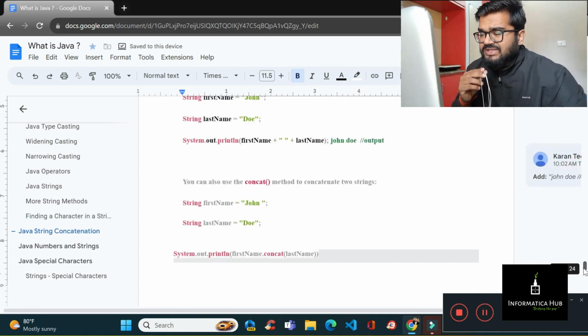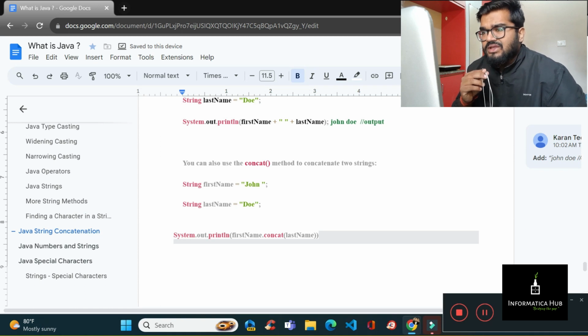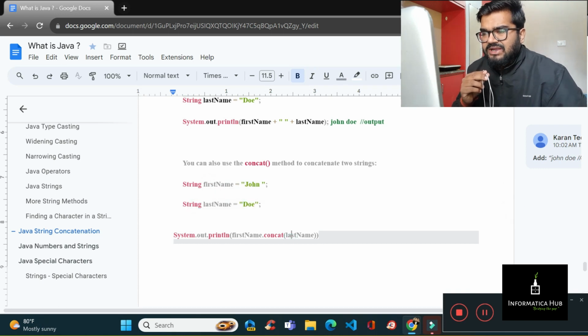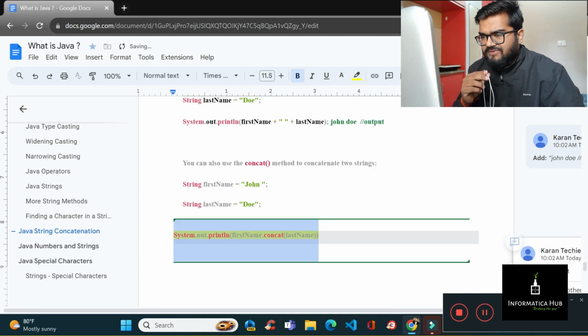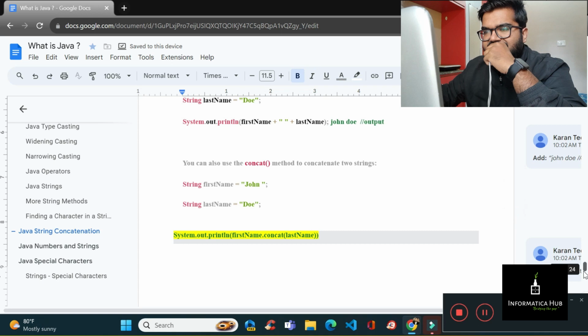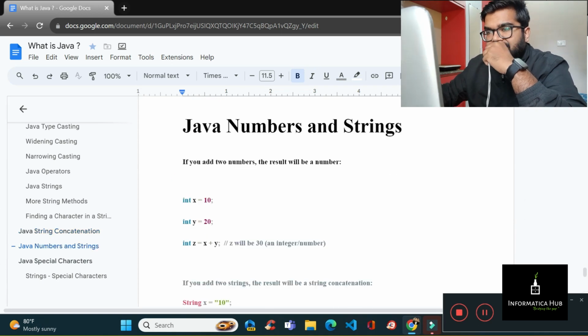Okay, so the output that you will be getting, you can also use the concat method to concatenate two strings, like first name is John, last name is Doe. In spite of adding with plus and all, you can use this method directly in order to get the final output of the strings. Okay, so Java number and string, normally it's very simple guys.